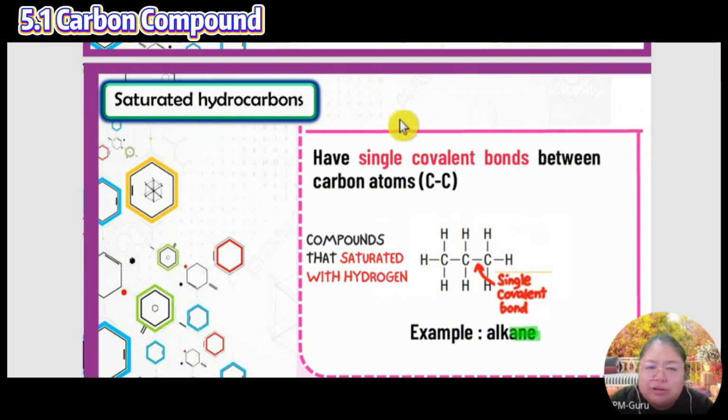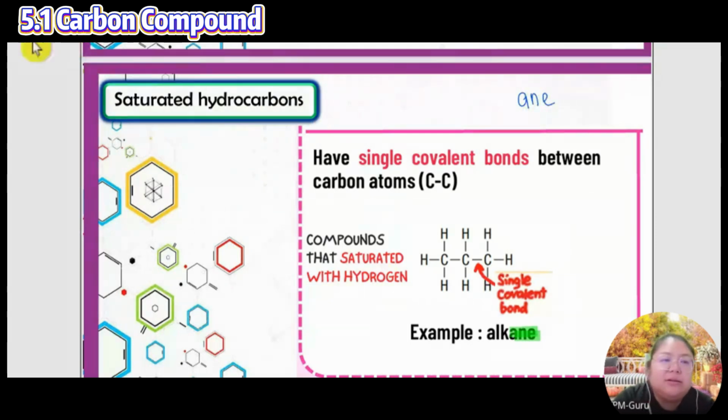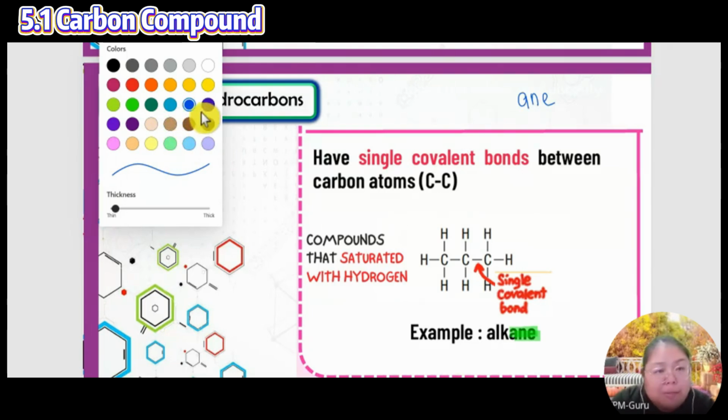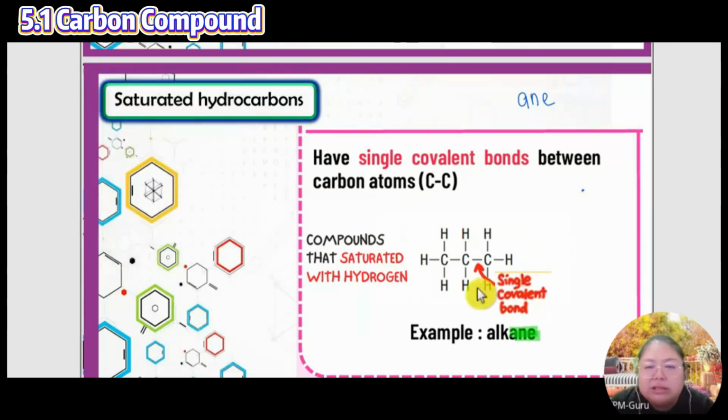For the saturated hydrocarbon, the name always ends with A and E. We depend on how many carbons. So this one is 3 carbons.